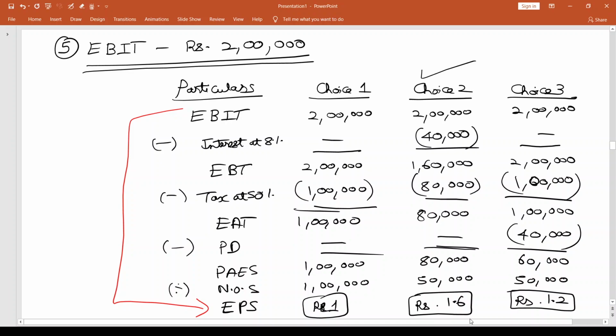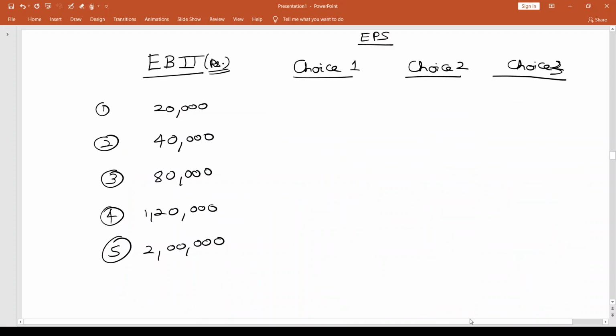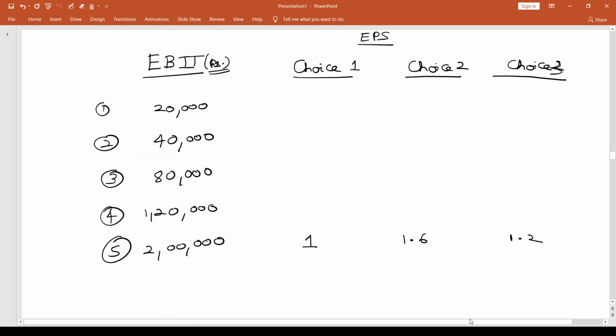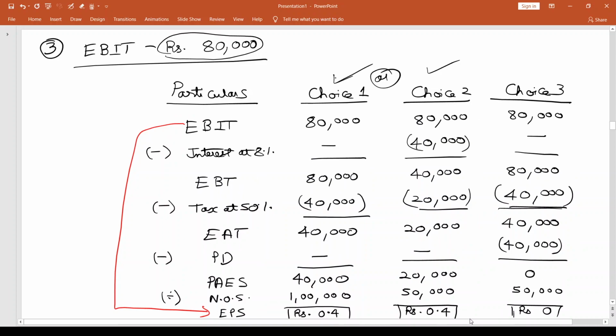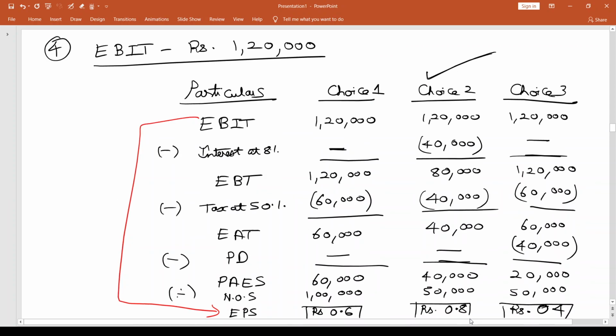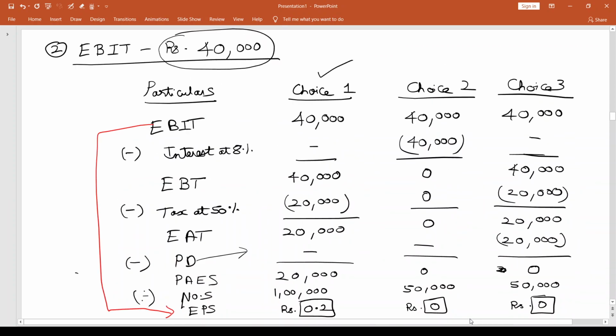Let's go backwards. For 2 lakhs it is 1, 1.6 and 1.2. So let's look at 1,20,000. It is 0.6, 0.8 and 0.4. At 80,000, it is 0.4, 0.4 and 0. And then at 40,000, it's 0.2, 0 and 0.